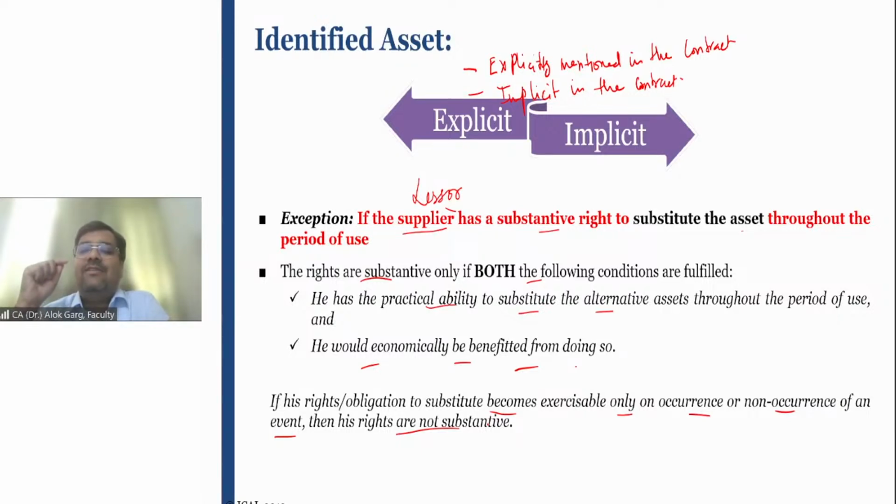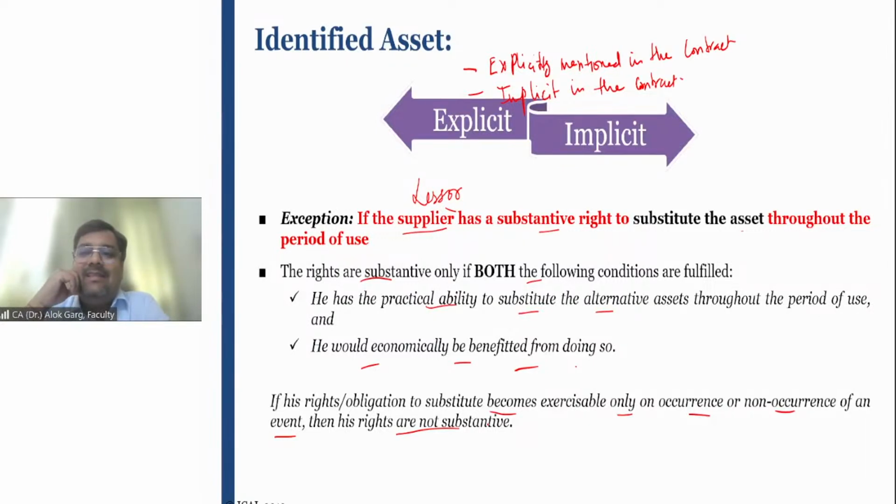So in this case, the lessor has a practical ability to substitute the alternative asset throughout the period of use, right? So the lessor is changing my area. I cannot say that this area is fixed. Second, the lessor is getting a benefit by replacing the area allocated to me with an alternative area.